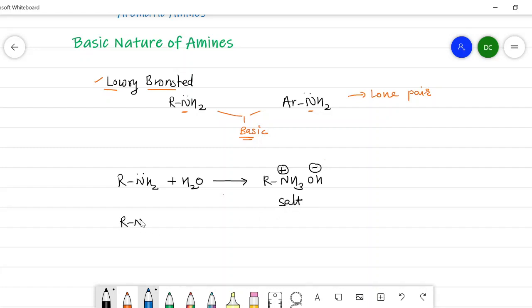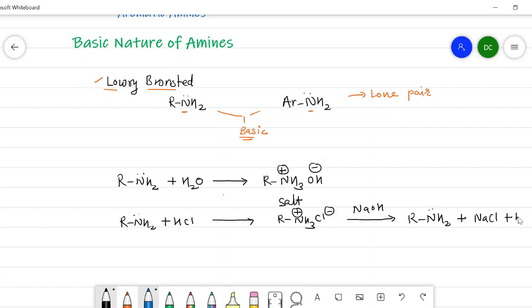Similarly, this aliphatic amine, I will write here RNH2 plus HCl. HCl is the acid, and when they react with each other, it will form this type of salt, that is alkyl ammonium chloride. And this salt, when it is treated with NaOH, a strong base, is again converted into RNH2 plus NaCl plus H2O.